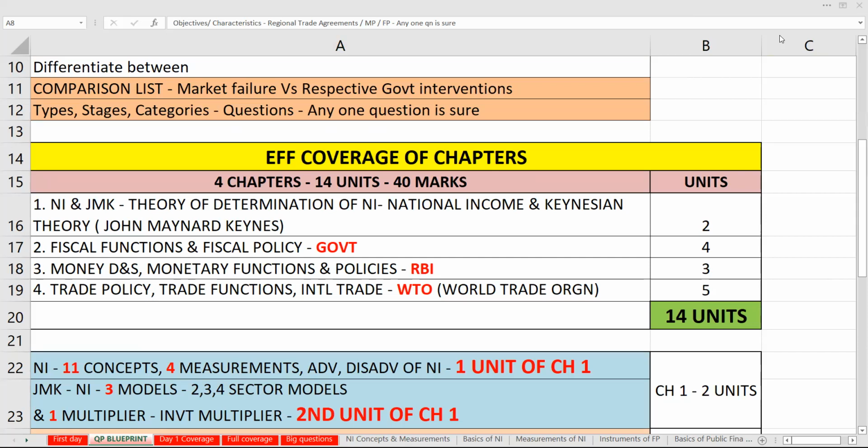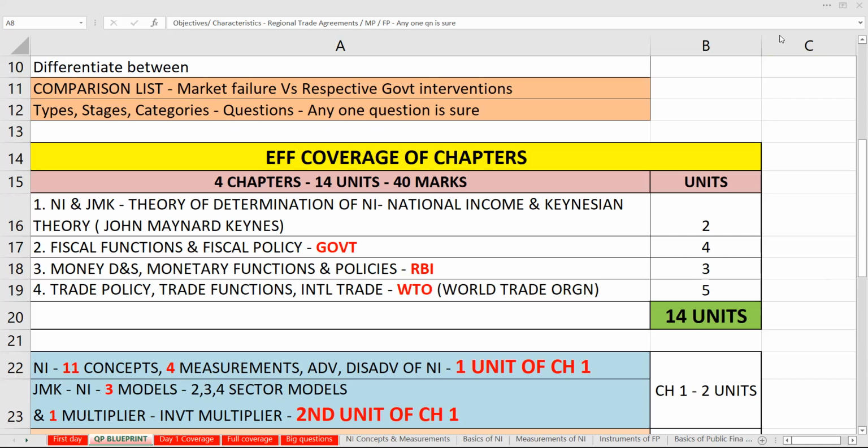National income and JMK, John Maynard Keynes of national income. That is what we call the Keynesian theory. In that, you will have 2 units. Fiscal functions and fiscal policy, that is government related. Totally 4 units are there. Okay, this is one chapter, but in that chapter, you will have 4 units.